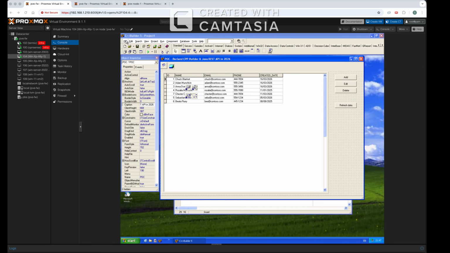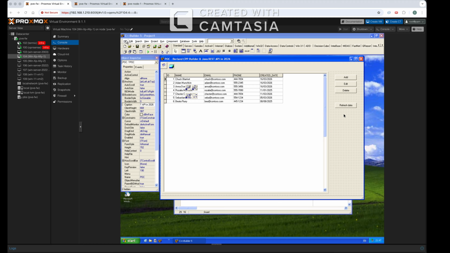Hi again, it's me, this time with a short proof of concept app. I was curious if I can still reuse that good old Borland C++ Builder 5 that I was using back at the end of the 90s and beginning of 2000s. I made my diploma at the end of the 90s in C++ Builder when I was in college, back in the old days in Poland. And I still have an emotional connection with that software, with that IDE.